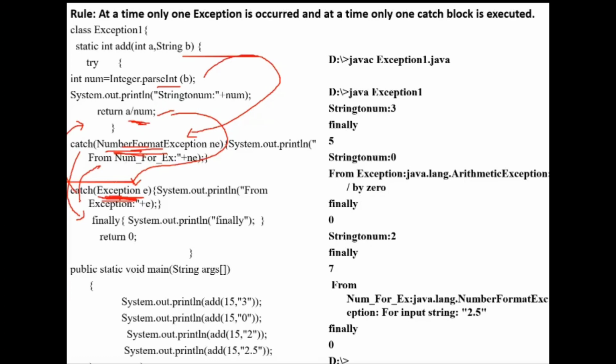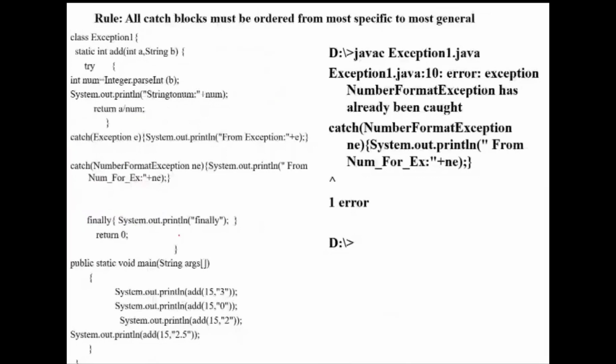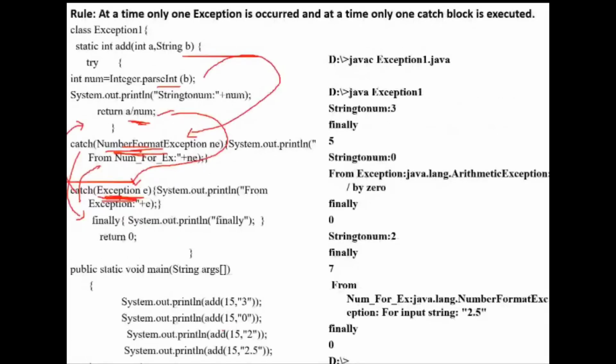Now if I show you the next example, then you will get clear. Here this statement is executed without any exception. But this statement may cause what type of exception? It will cause arithmetic exception. But here I don't have a catch block with arithmetic exception. But I have one general catch block, that is Exception. So this block catches all types of exceptions.